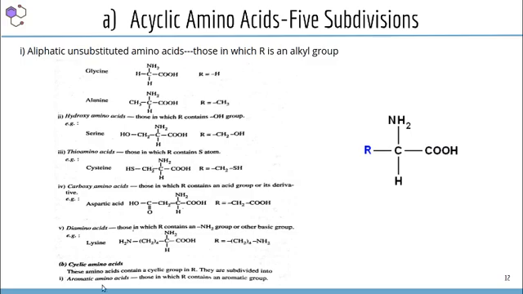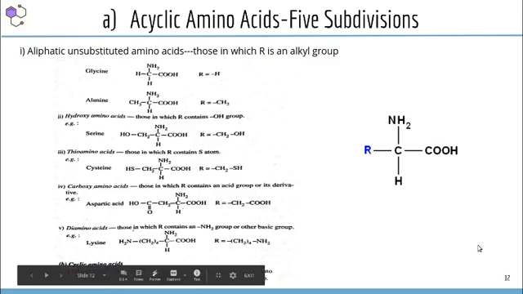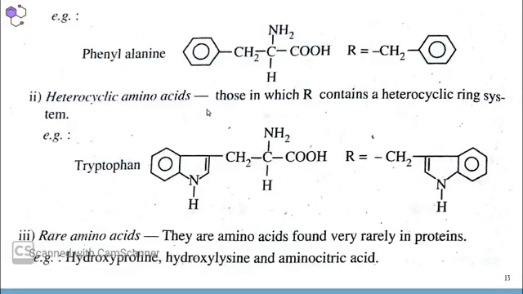In the case of aromatic amino acids, the side chain R group contains an aromatic ring. Here is the example for aromatic amino acid, that is phenylalanine. So in this case, the side chain R group contains a phenyl ring, that is an aromatic ring. So phenylalanine is an example for aromatic amino acids.